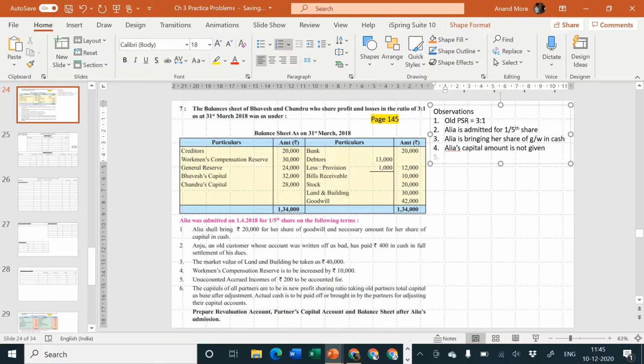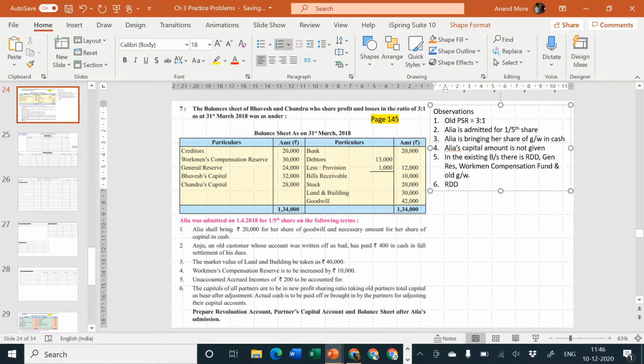Next one, in the existing balance sheet there is RDD, general reserve, workmen compensation fund and goodwill and old goodwill.